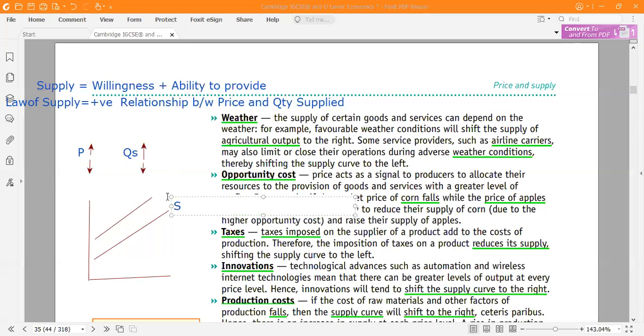This is supply, and this is S1. Okay, remember it. If the tax is there, it will go to the left hand side. And another thing, suppose if it is subsidies, then what happens? It goes to the right hand side. Subsidies means government supporting it. So it goes to the right hand side in the case of subsidies. Is it clear?